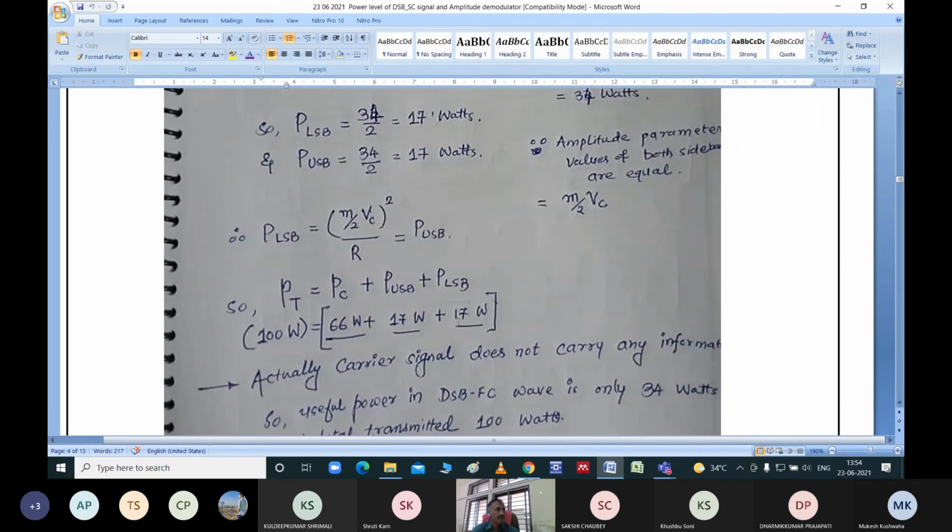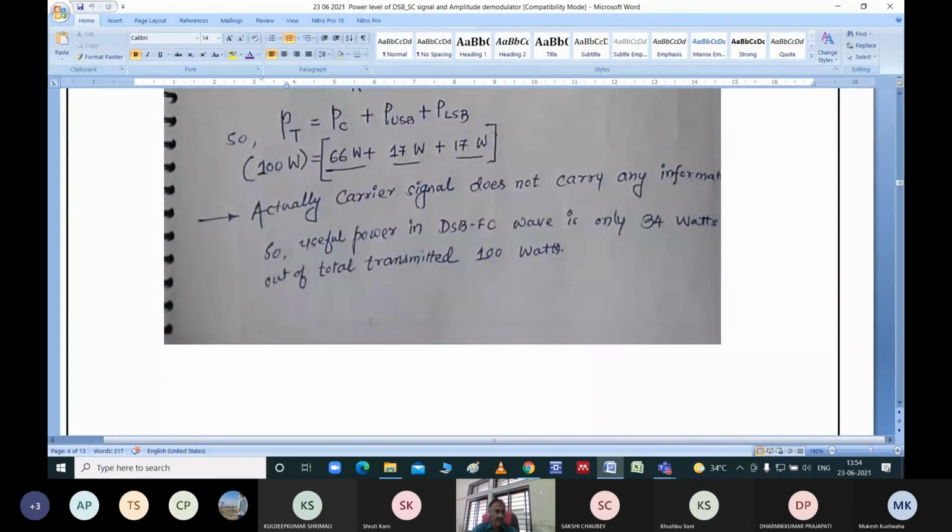Is it okay? After this discussion, is it clear to you? Now one interesting thing that you can note down here. Actually, the carrier signal does not carry any information. Why? I will prove in the next lecture. So that is the reason.